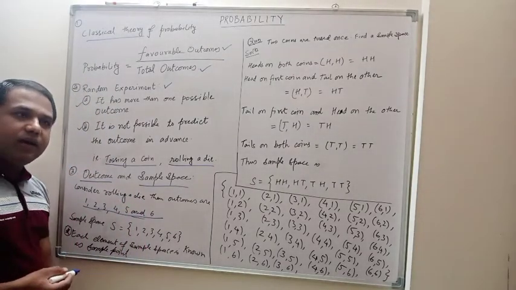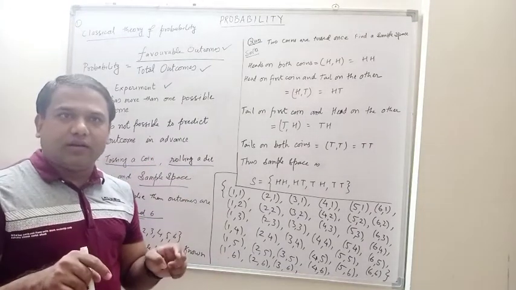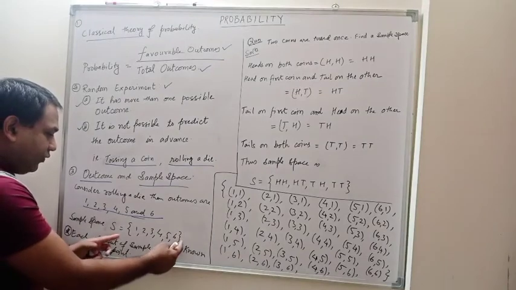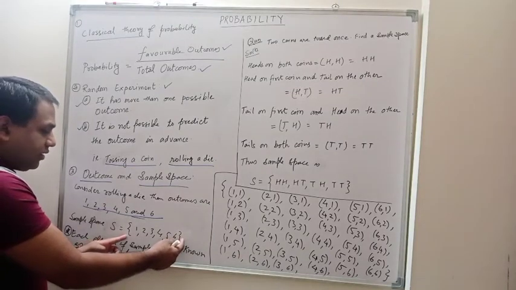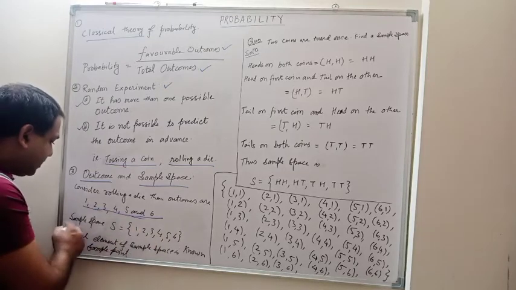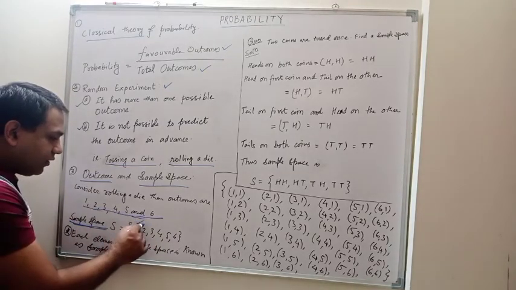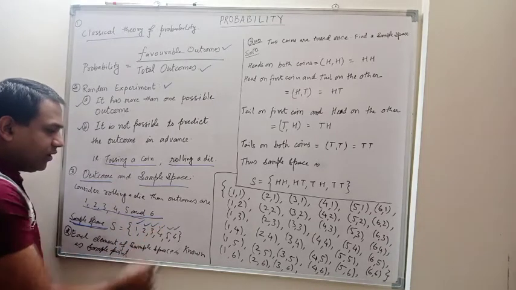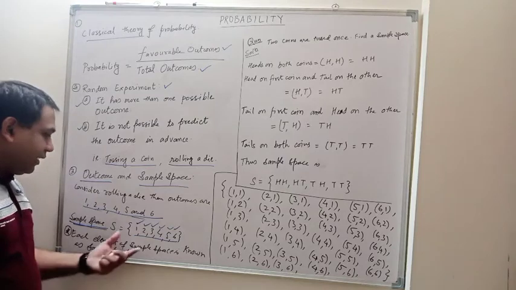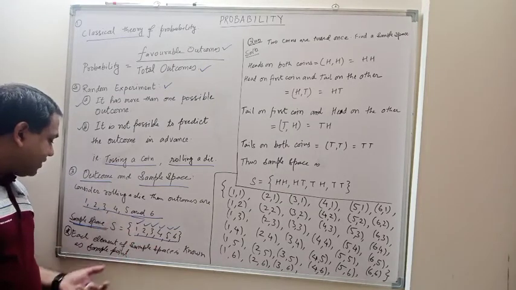Then we can say, if we put all the numbers in a set, that is 1 2 3 4 5 6, if we make a set of those particular outcomes, then it will be known as the sample space. And each element of this sample space is known as a sample point. So there are 6 sample points in a die when you roll it out.